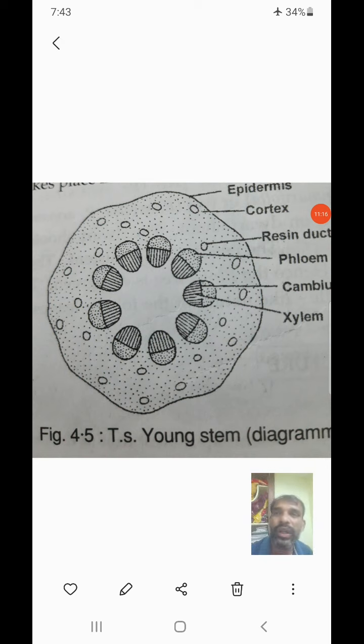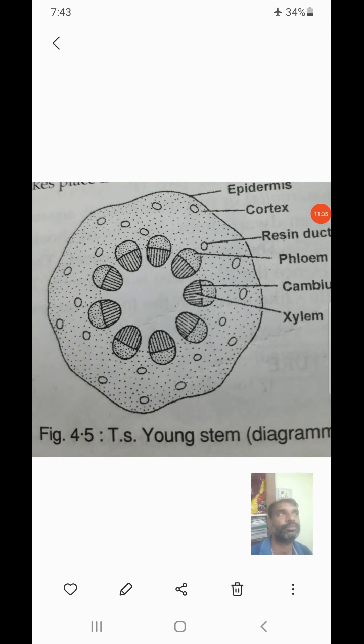See, what is eustele? What is the definition of eustele? It is nothing but the vascular bundle. What is a vascular bundle? First of all, I'll explain about the vascular bundle. A vascular bundle is nothing but we can observe xylem and phloem. In between xylem and phloem, we can observe cambium.